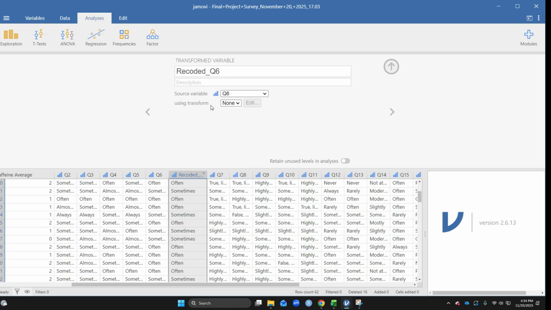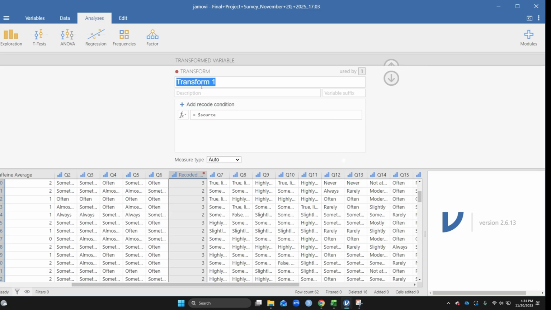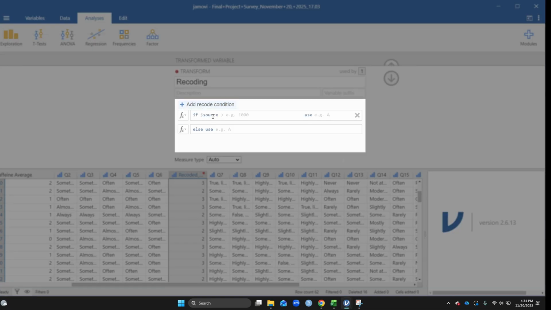Before that, we have to transform it, so reverse code it. So under here, none, we're going to select create new transform. Let's rename this coding. Select add recode condition. If you look back at your coding book or the scale that you used, it should tell you the range. So my range was 1 to 4. So depending what yours is, the numbers are going to be different, right? So equals 1. I'm going to start with 1, then use 4. So opposite of 1 is 4.